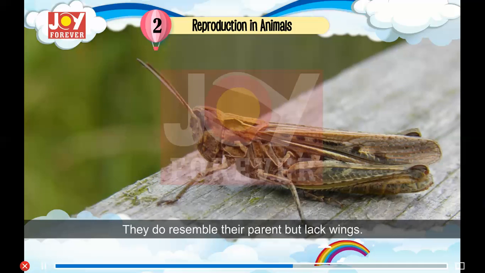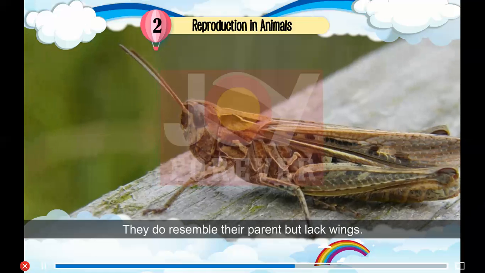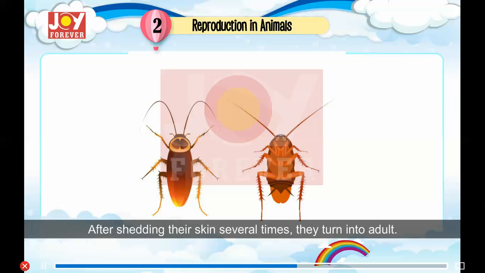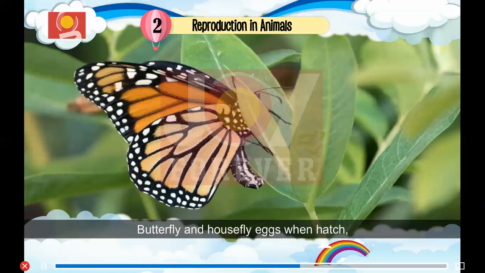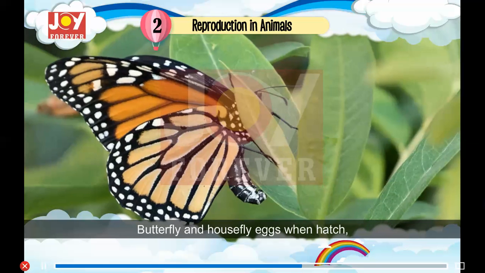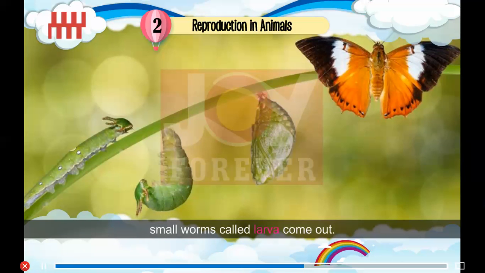They resemble their parents but lack wings. After shedding their skin several times, they turn into adults. When butterfly and housefly eggs hatch, small worms called larvae come out. The larva of a butterfly is called a caterpillar and the larva of a housefly is called a maggot.